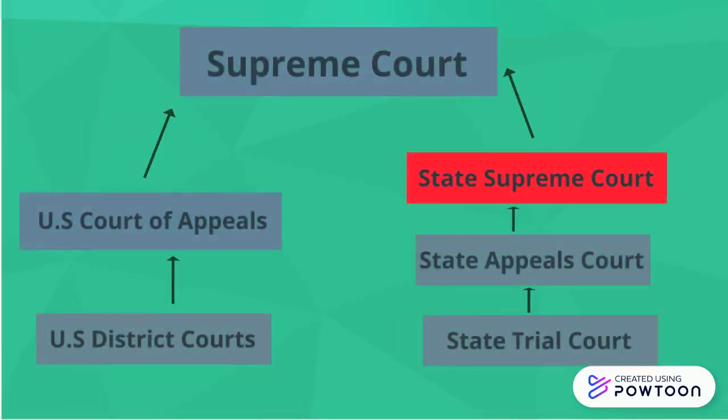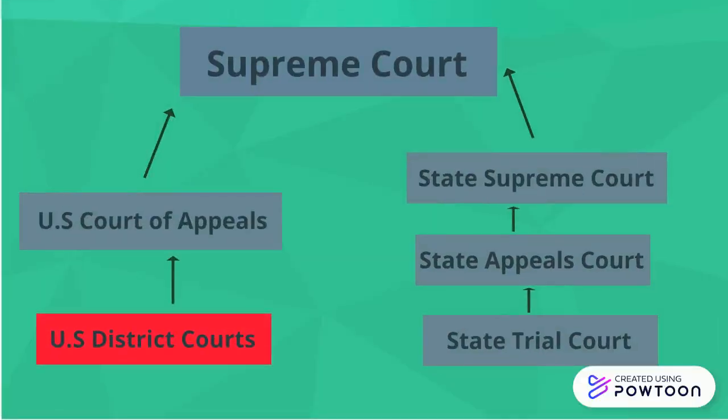If someone is dissatisfied with the decision made in the state appeals court, he or she then can appeal to the state Supreme Court, the highest level of court at the state level. The state Supreme Court acts as the highest appellate court at the state level, meaning that it reviews cases and questions the constitutionality of certain decisions made.